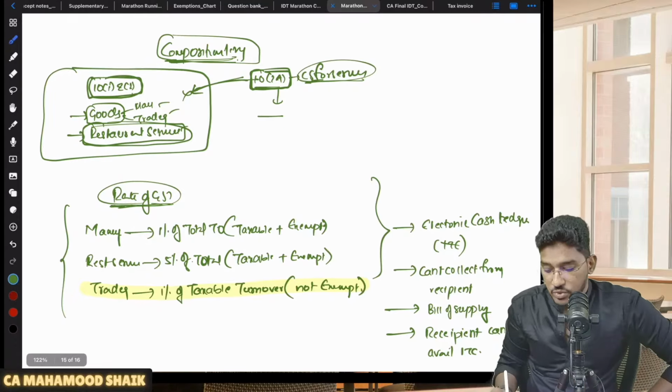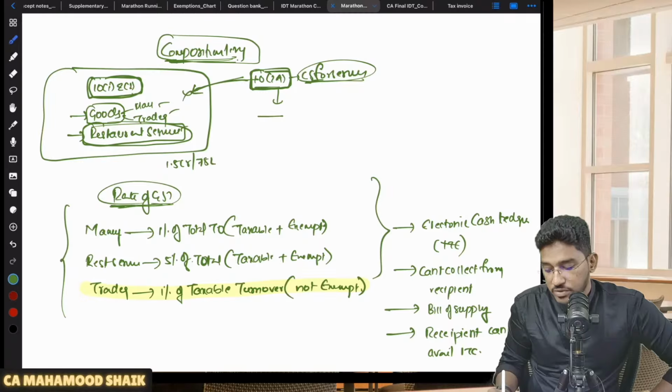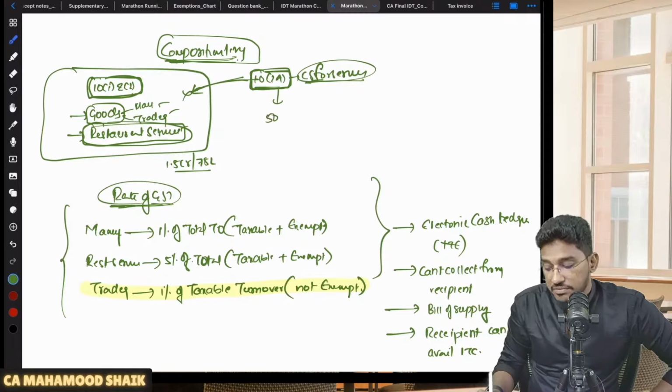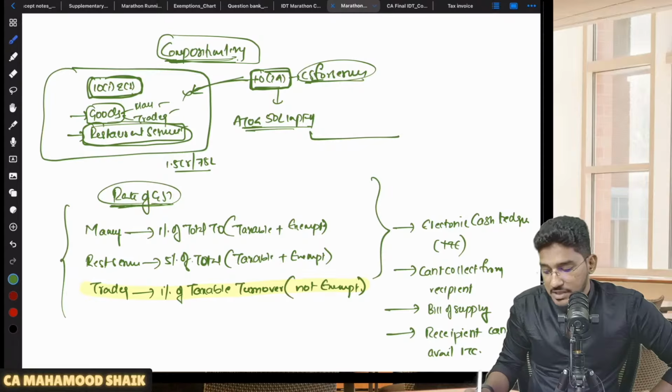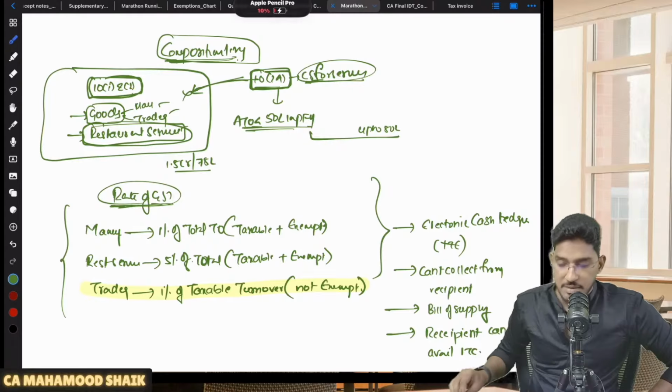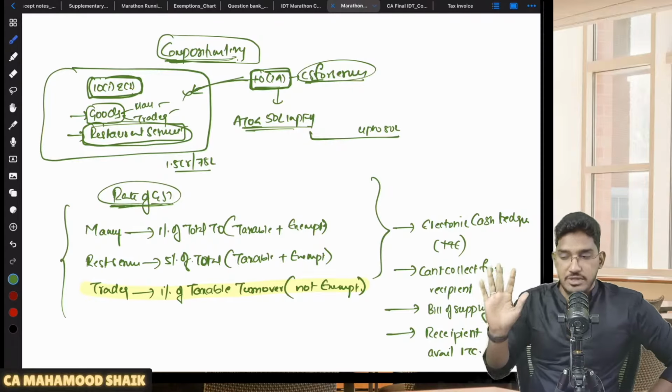See, for 10, 1 and 2, the condition is that your aggregate turnover in the preceding financial year should not cross either 1.5 crores or 75 lakhs. But in order to be eligible for the composition levy under 10 subsection 2A, your aggregate turnover in the preceding financial year should not exceed 50 lakh rupees. And you can remain under the composition scheme under 10 subsection 2A up to a turnover of 50 lakh rupees in the current financial year. So what is the limit for opting for the composition scheme under 10 subsection 2A? 50 lakh rupees aggregate.